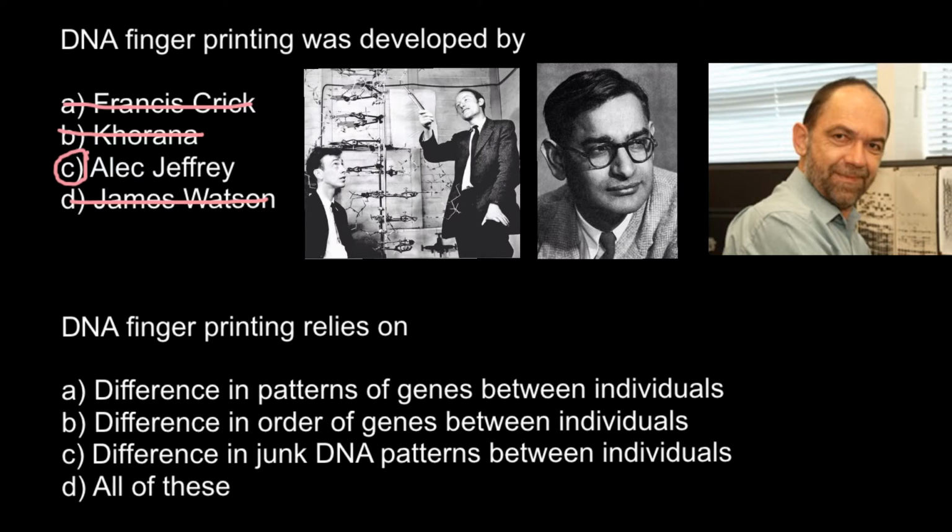So next statement, difference in order of genes between individuals. In reality, all of our genes go in the same order in all people, though some people may, of course, have variation due to different mutations, when whole sections of the DNA can be lost, deleted, copied, or transferred to another part of the same chromosome or to a different chromosome. But this is a rare event, and this technique is not based on such rare events. So answer C, difference in junk DNA patterns between individuals.